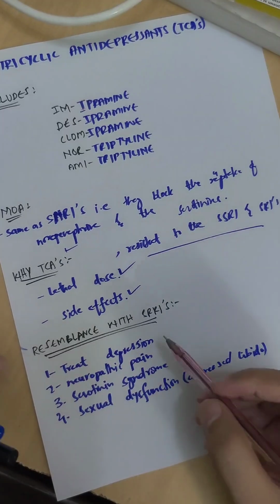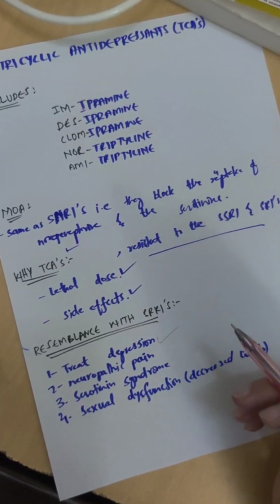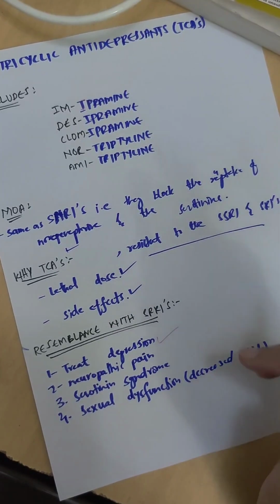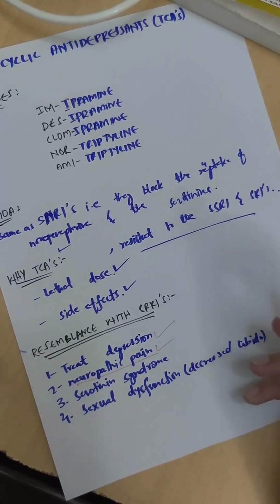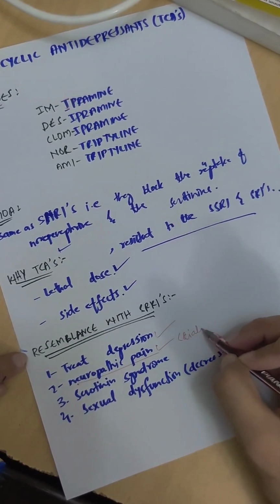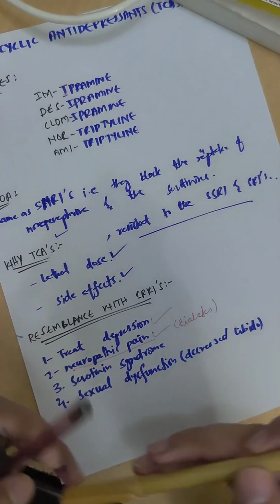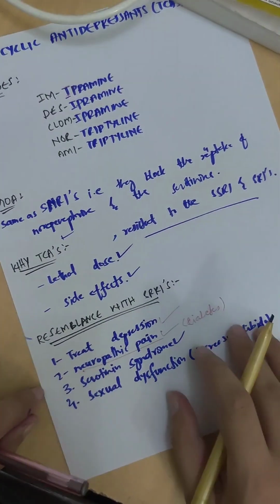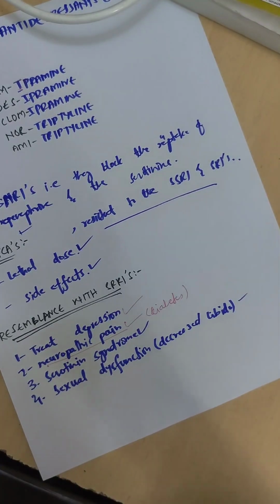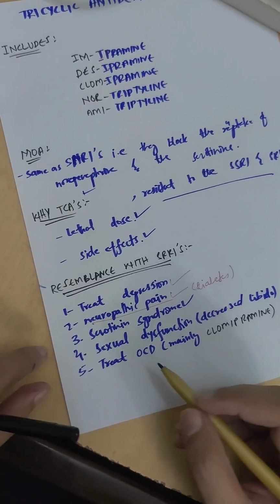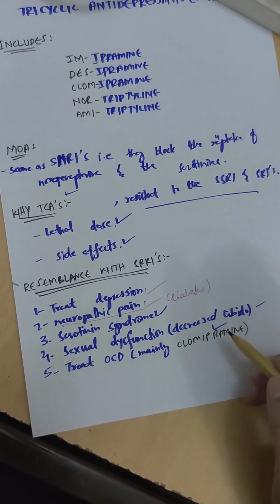So here are its common effects. It treats depression by causing the blockade of the reuptake of norepinephrine and serotonin. Secondly, it can treat neuropathic pain, which mainly occurs in diabetes patients. Thirdly, its high dose causes serotonin syndrome, just like the SNRIs. The other point is that it also causes sexual dysfunction like the SNRIs. And it also treats OCD just like the SNRIs, mainly clomipramine. Clomipramine is the main agent.